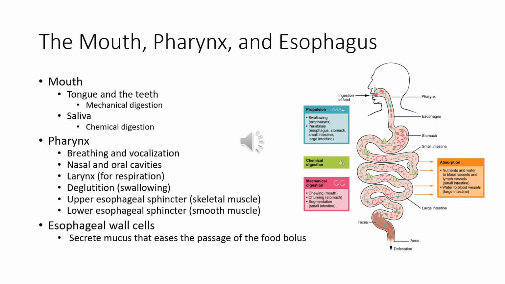The lower esophageal sphincter is made up of smooth muscle. It controls the passage of food from the esophagus to the stomach. We also have esophageal wall cells. They secrete mucus that eases the passage of the food bolus. But it all starts in the mouth with the teeth and the saliva, the teeth being mechanical digestion and saliva being the chemical digestion. The pharynx also has a lot of these benefits here involved in digestion.